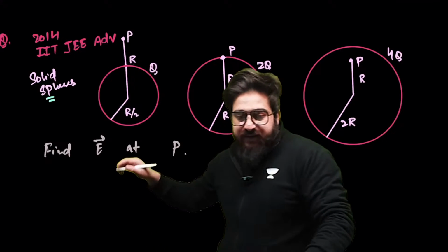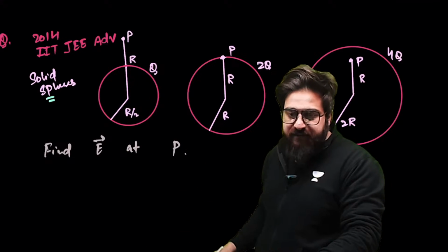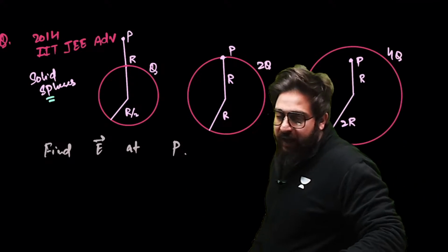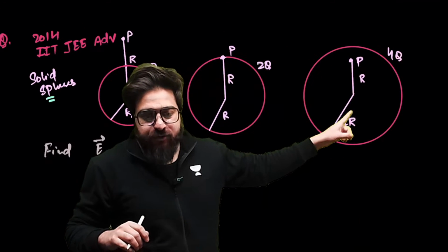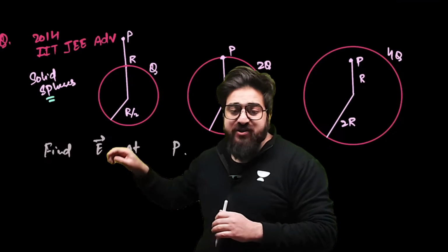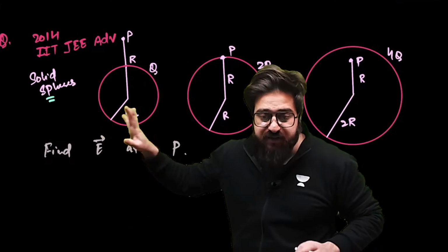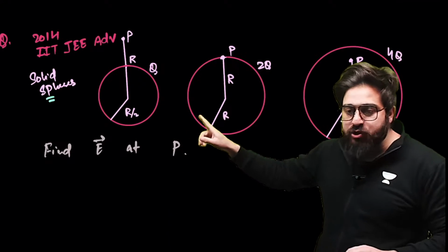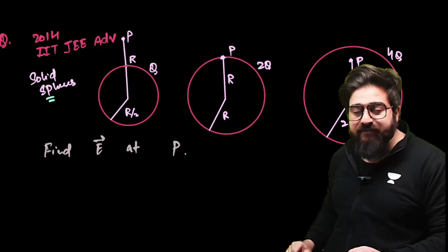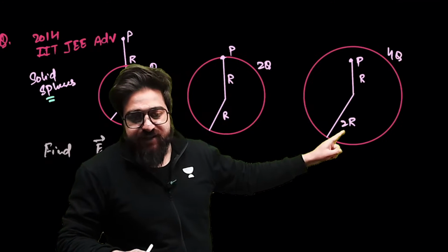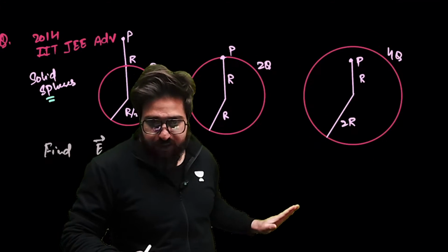See, we have this solid sphere, this solid sphere, and this solid sphere. When it comes to this first solid sphere, the radius of the solid sphere is R by 2. It's a smaller one. And the radius of this sphere is capital R. And the radius of this sphere is, we say, sir, 2R.